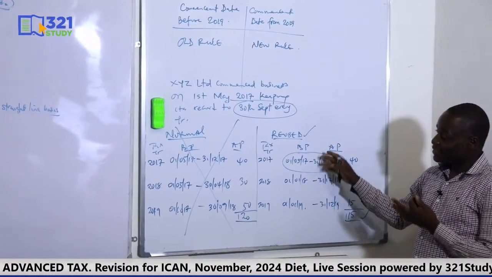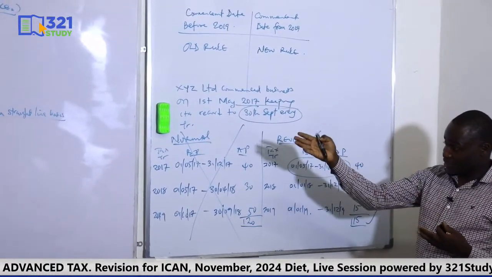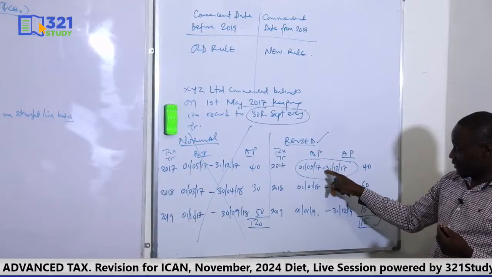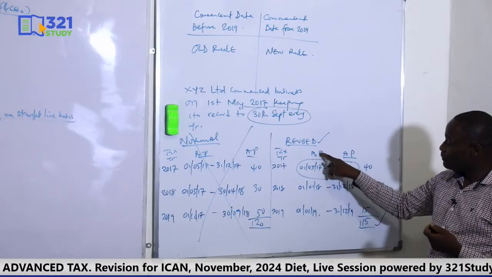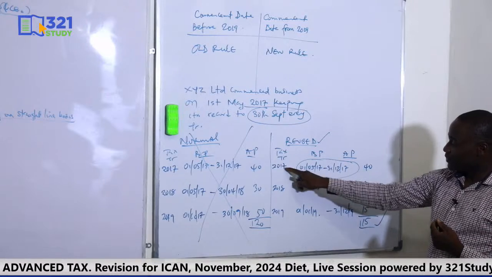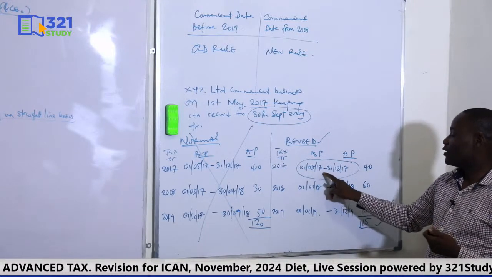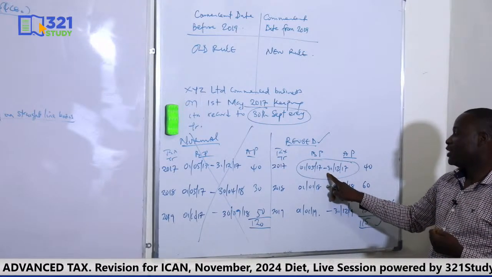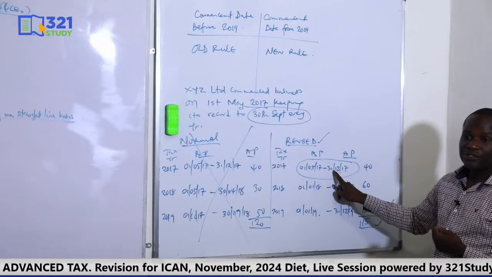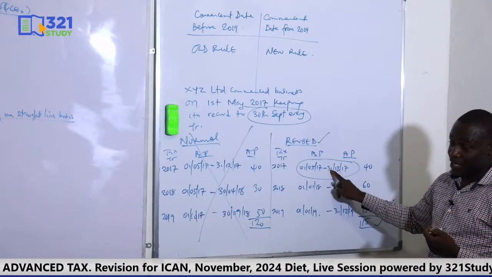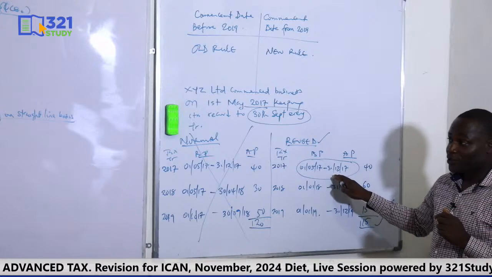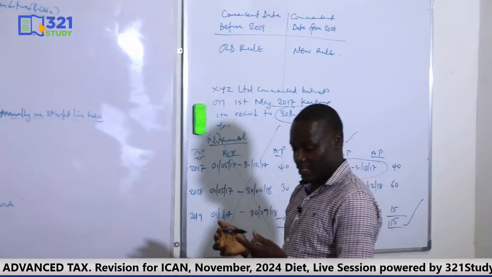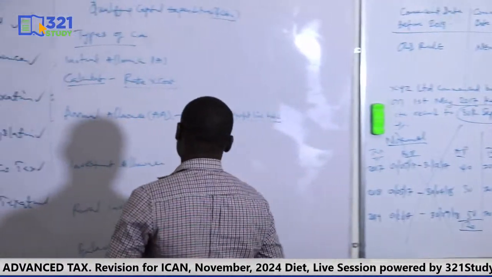So assuming this is a full question and we are solving for 2017, you should know that in 2017, that annual allowance should be prorated because the basis period for assessment in 2017 is not up to 12 months. Okay? This is about 8 months. So the annual allowance you are claiming here will be 8 months, not 12 months. So that's where you have difference. Are we together? If it's a commencement question and the basis period for assessment is not up to 12 months.